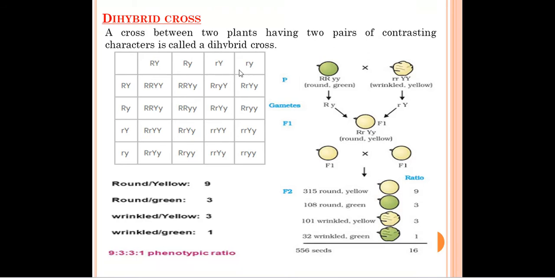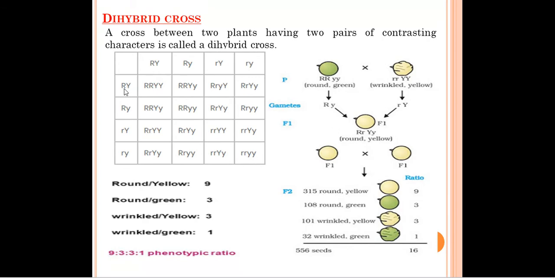So this side also and this side also we will write. This is one of the plants, and this is also one of the plants. So when this character will be combined with this character, we will write capital R, capital R, capital Y, capital Y. The second combination will be from this to this section. So for this also we'll write capital R, capital Y and small y.